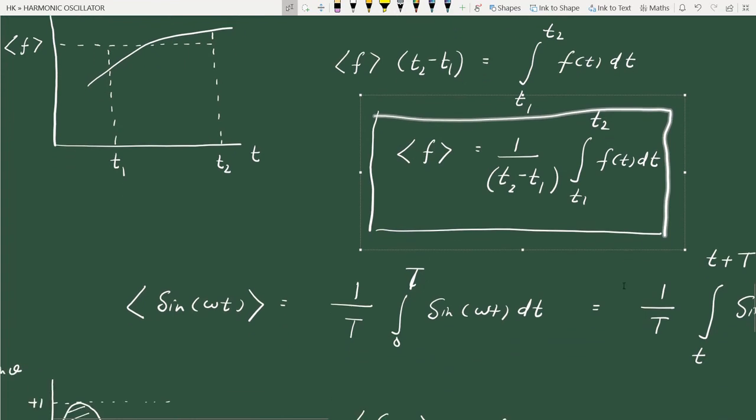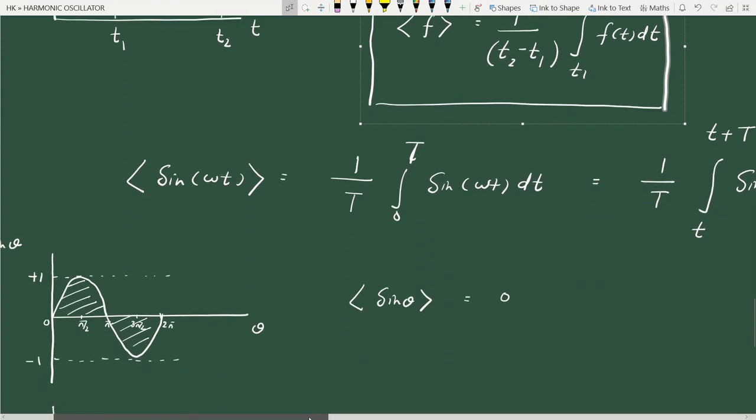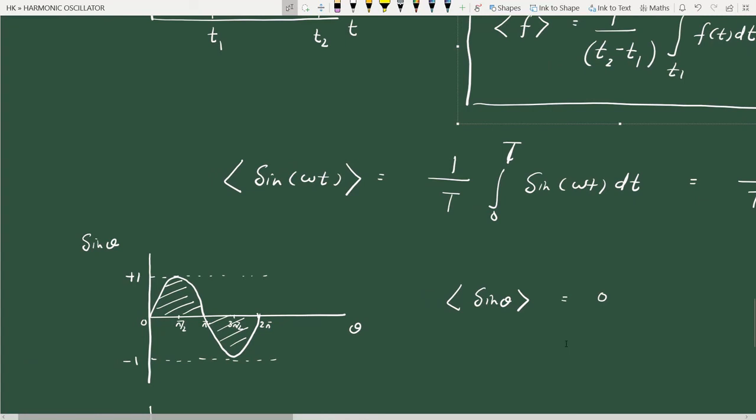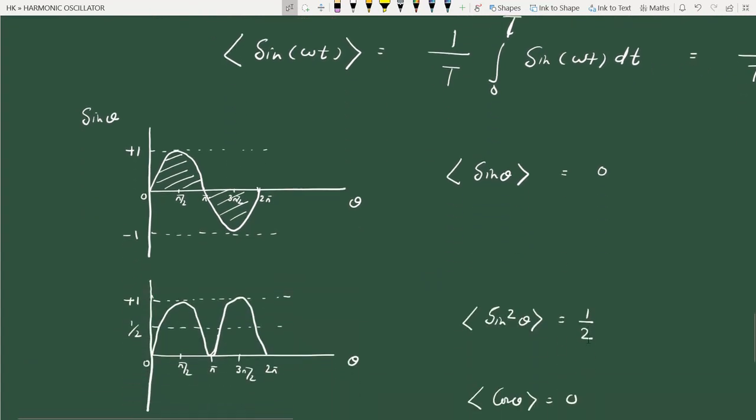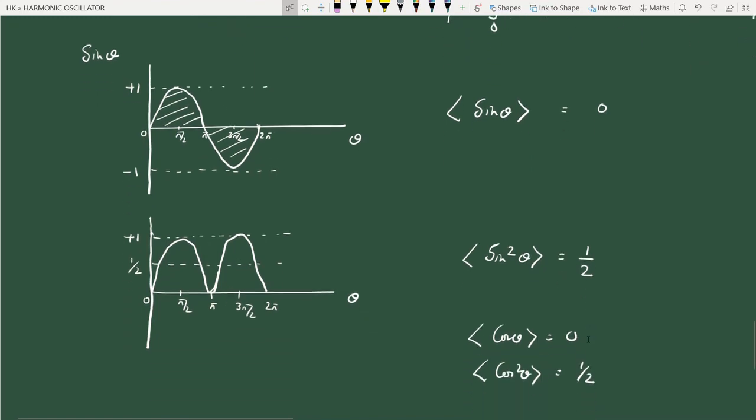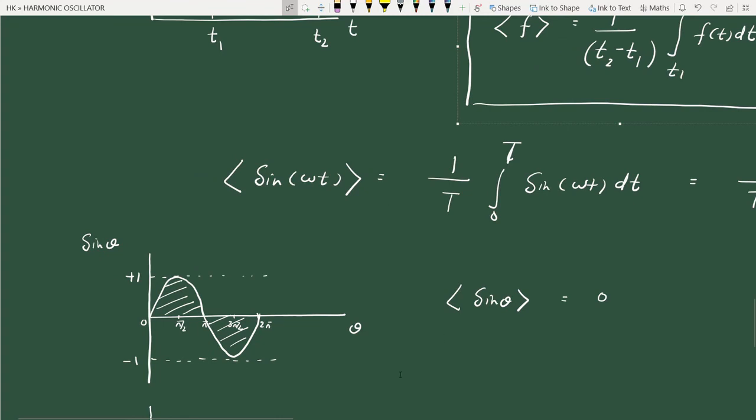In particular in simple harmonic motion, since we deal with sinusoidal functions, we will have to use these expressions. What is the average value of sine theta or cos theta over one cycle? What is the average value of sine square theta and cos square theta over one cycle? We see that in the case of sine theta and cos theta, the average value over one cycle is 0. For sine square theta and cos square theta, it is half. Graphically we can easily see that. Analytically we can calculate it like this.